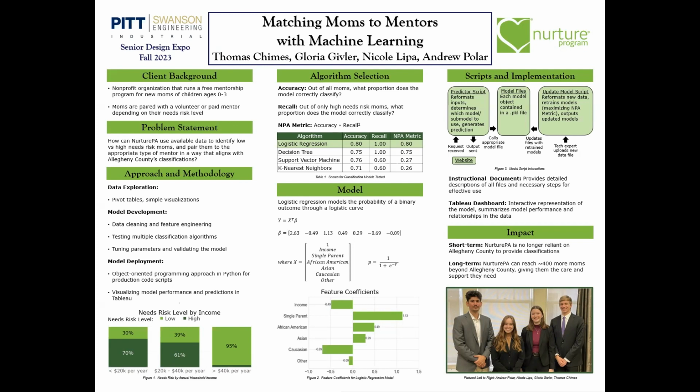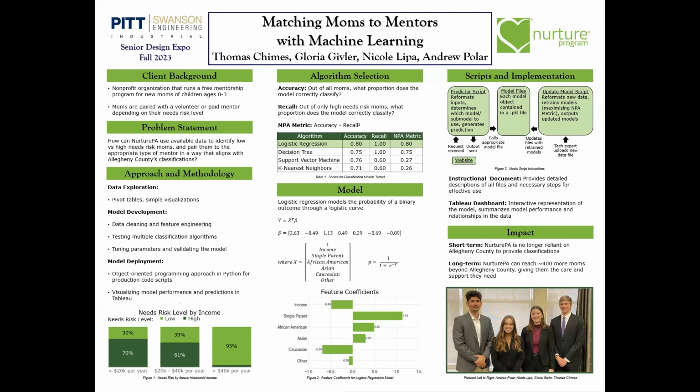So in terms of how we selected an algorithm, we tried multiple different classification algorithms across a few different scoring metrics as well. So accuracy is just what percentage do we correctly classify out of all the moms. Recall is out of the high risk moms, what percent do we get correct? And that's really something we wanted to focus on. So we developed the NPA metric where we're weighting that more heavily. And you can see the results across these metrics for each model in the table below. We ended up selecting logistic regression because it had the highest NPA metric score.